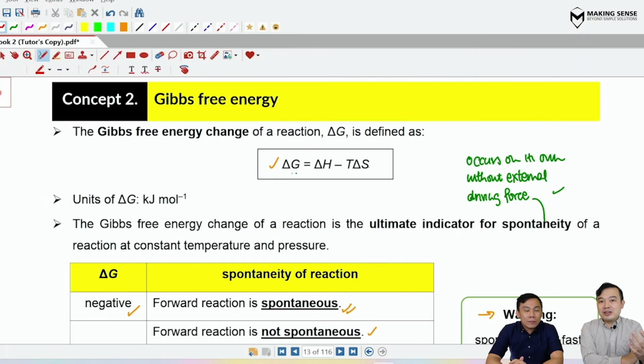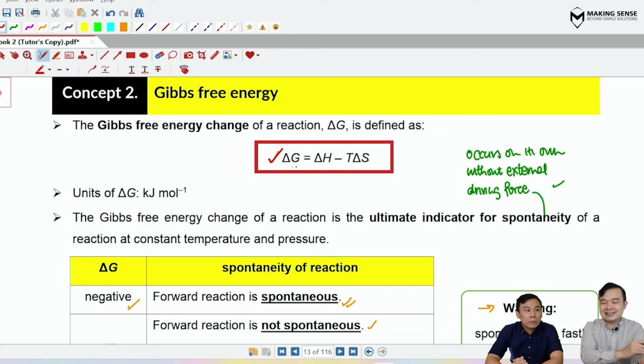That's right. So we mentioned earlier that delta H and delta S are the two main factors affecting spontaneity. So we accumulate them in this thing called delta G. It turns out there's going to be an equation that relates them all, and it's given over here. Delta G equals delta H minus T delta S.